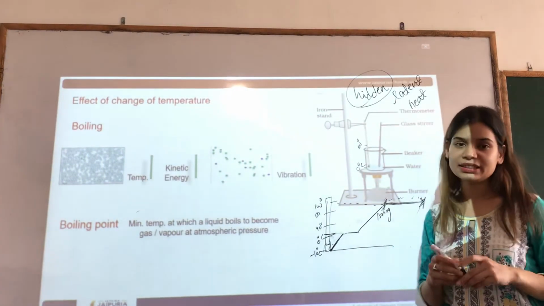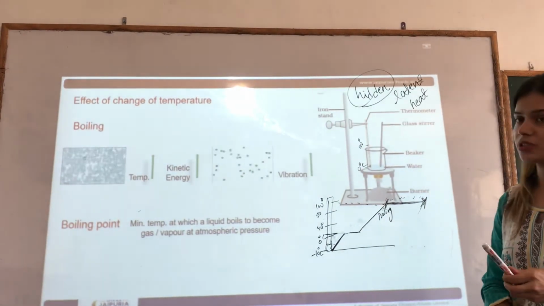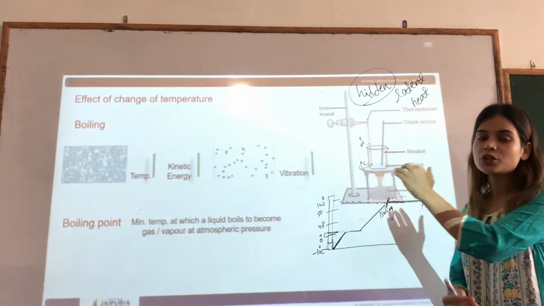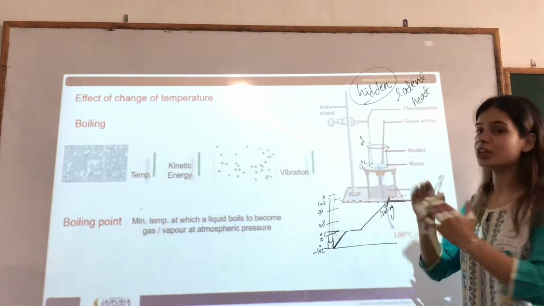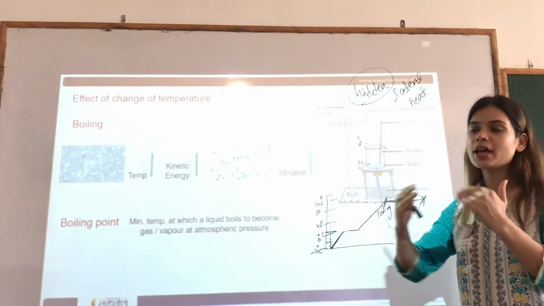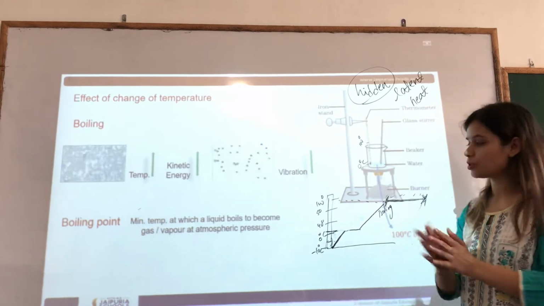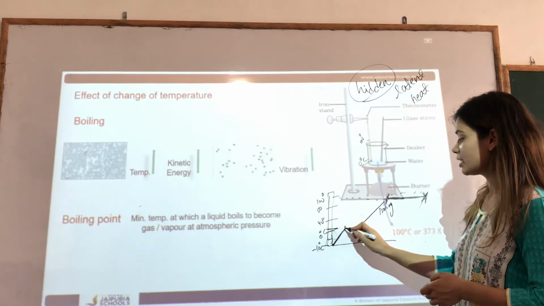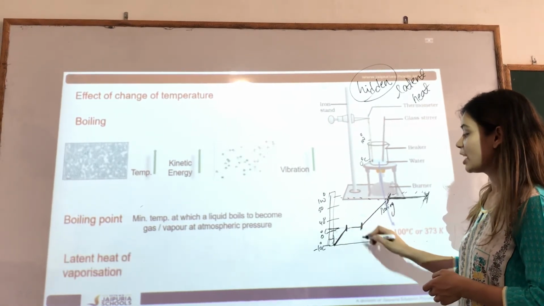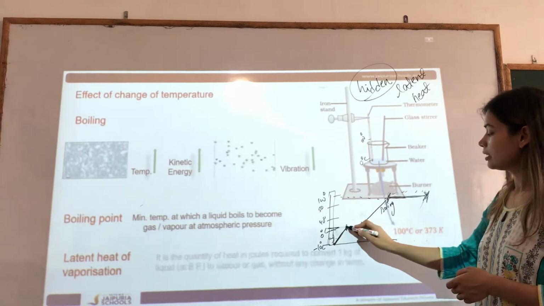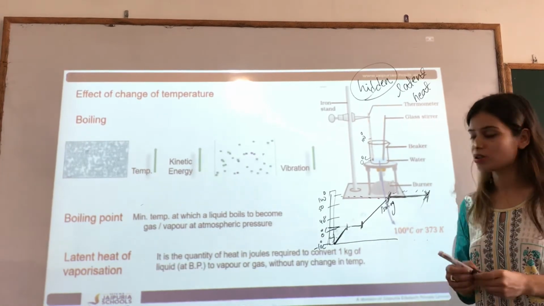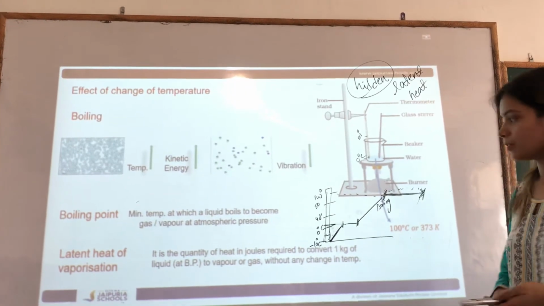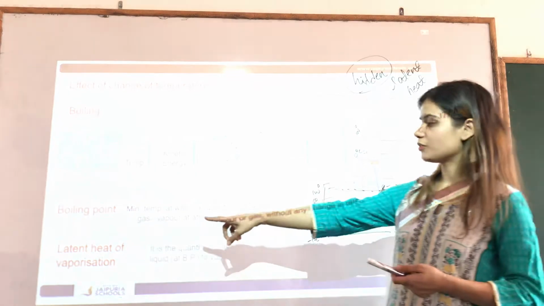So what is latent heat? Latent heat of vaporization is the amount of heat which is required to convert 1 kg of liquid into gaseous form at atmospheric pressure. In the ice case also we noticed that at 0 degrees Celsius there was no rise in the temperature, because the ice was absorbing all that heat to convert into water, which we have already discussed.